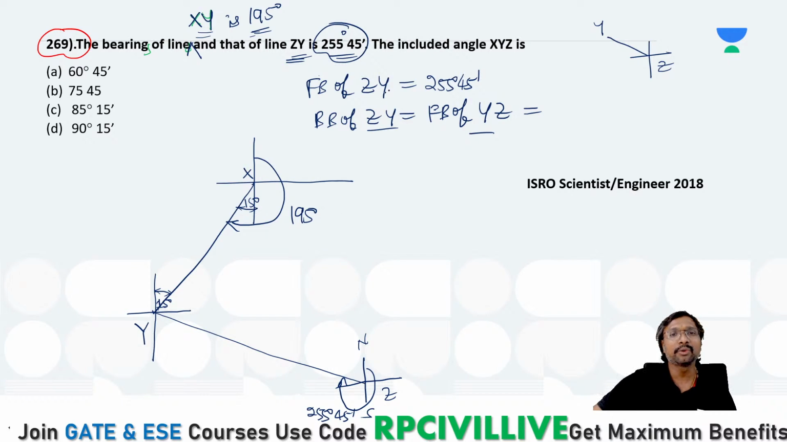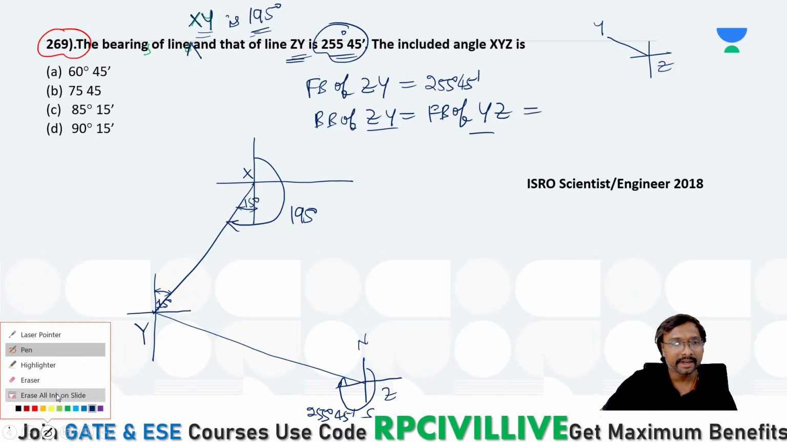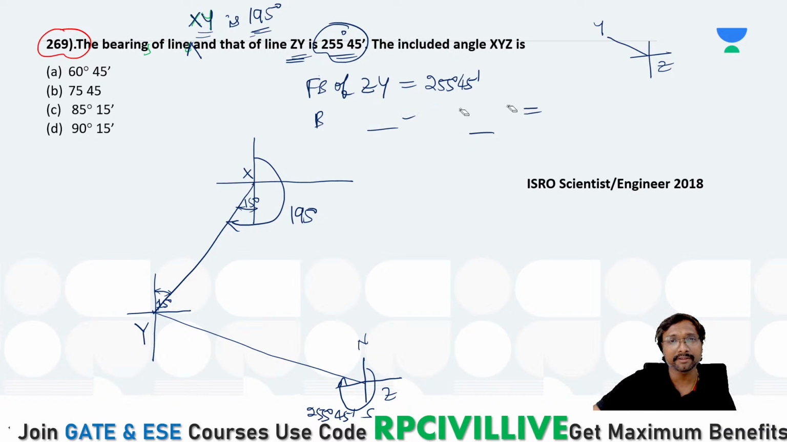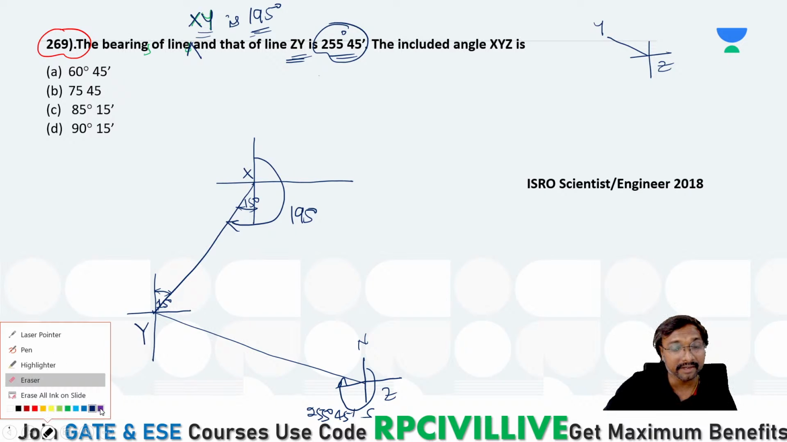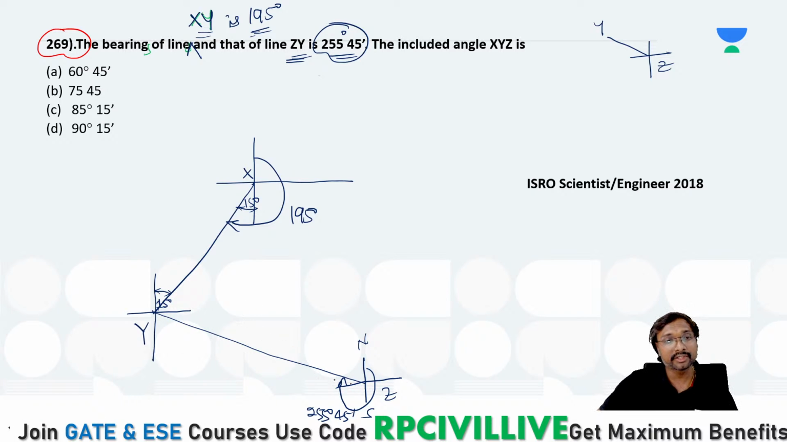Okay, you need not calculate all these things. Directly from the diagram we'll try to get it, right? We need not calculate it directly. We'll get it from the diagram. So ZY is over, right?